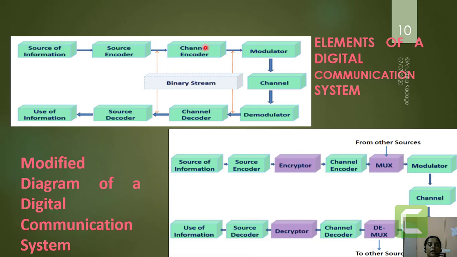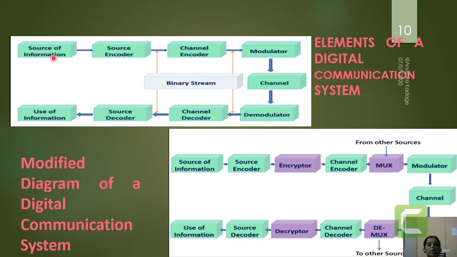Before the modulator we were having the encoder, so here in the receiver the channel decoder will work. Then the source decoder will be present, and finally, as the output of the source decoder, the actual transmitted data we are going to retrieve at the other user end.